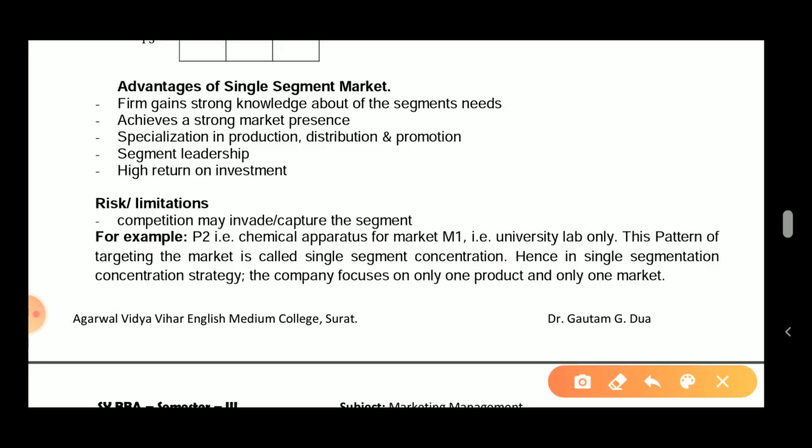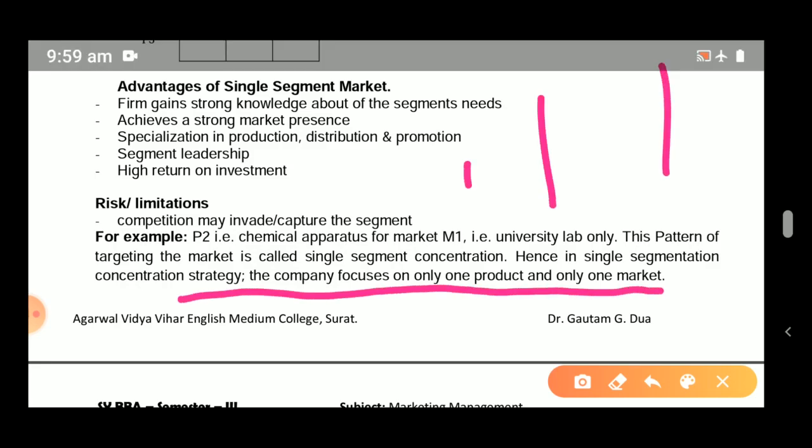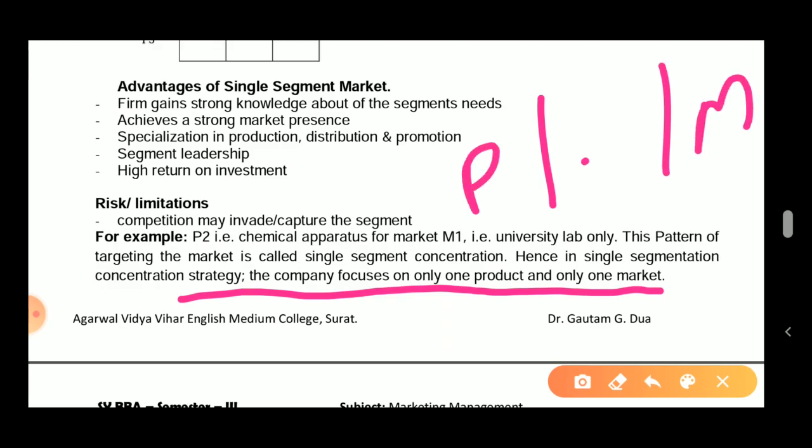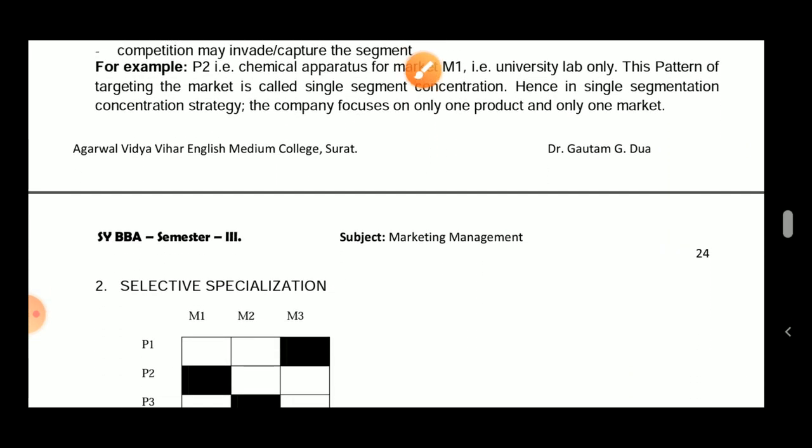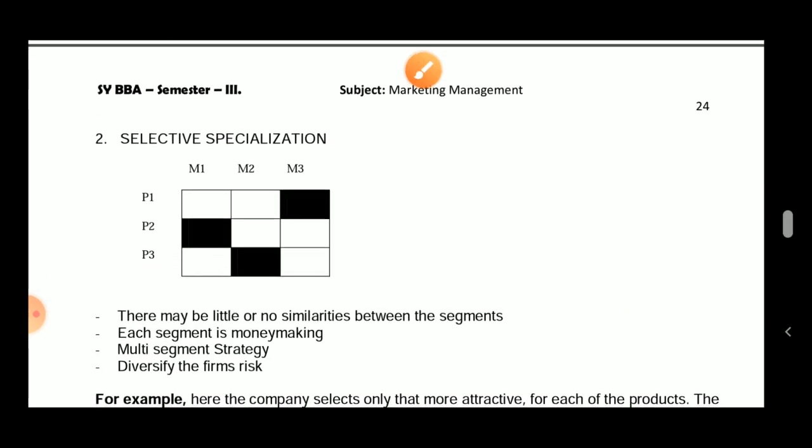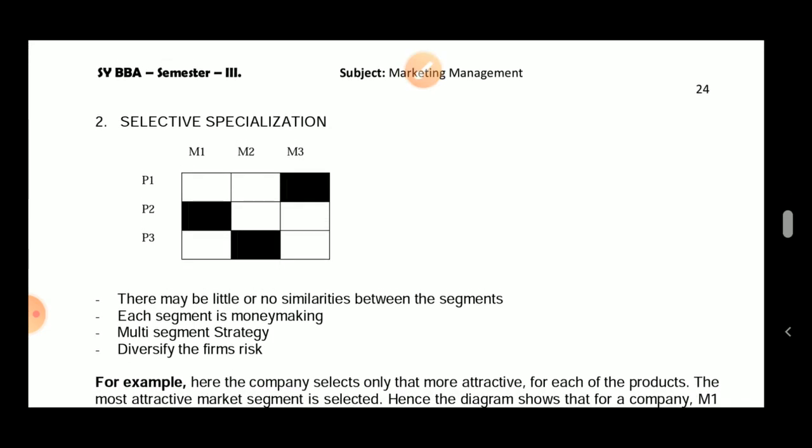This is your explanation. You can write this explanation in your examination. One product and one market. All right, P1 and one market, that is known as a single segment concentration. Single segment concentration. Okay. Now let's come to the second one, that is selective specialization.